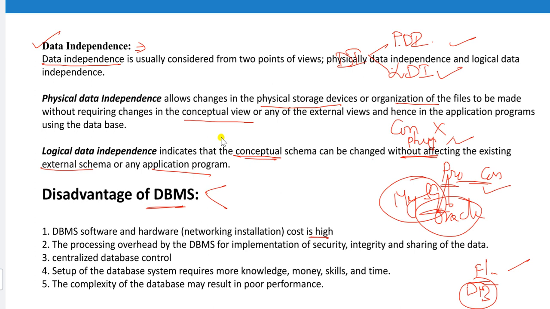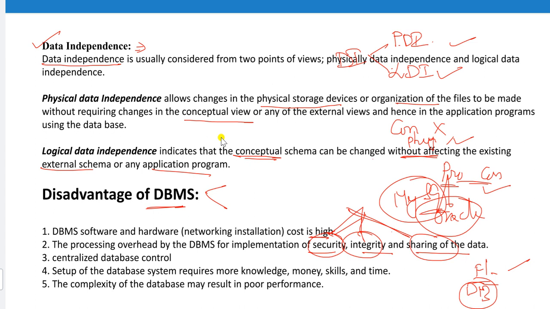Next, the processing overhead by the DBMS for implementation of security, integrity and sharing of the data. We have all these as advantages: sharing of data is available, integrity is there, and the DBMS provides security, but implementing all of these is a tough job. These are all advantages, but the implementation part is somewhat difficult.